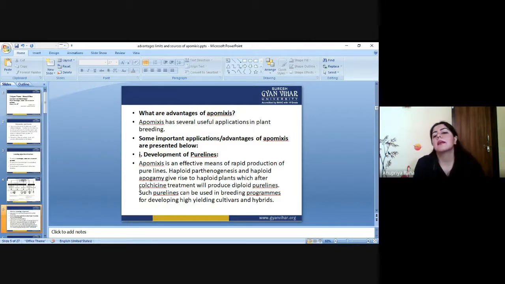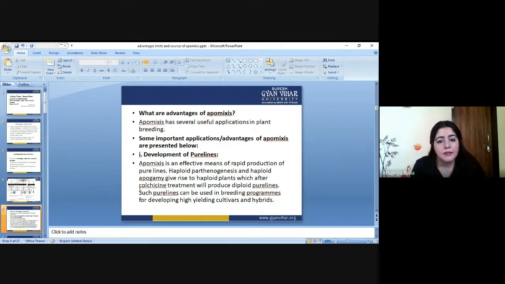Because if a cell is haploid, the chromosome number is half. This is a mandatory condition for producing each and every character in the phenotype. We know that genes control the internal structure, but only when they express can we see them in the phenotype. So haploid parthenogenesis, haploid apomixis, or haploid apogamy are determined to produce a pure line structure.